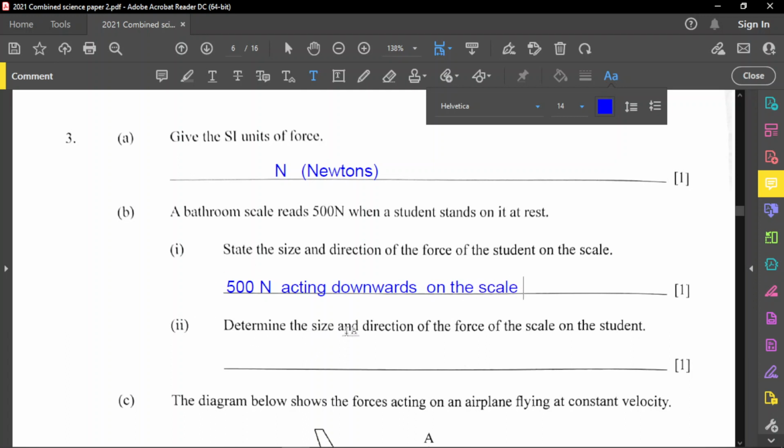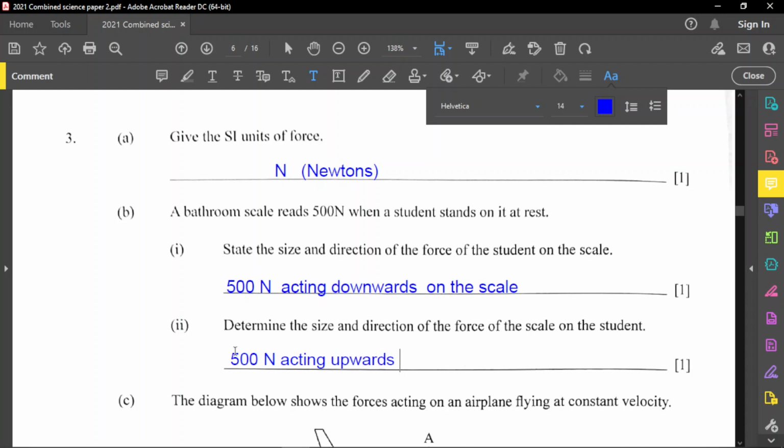Now for part 2, determine the size and direction of the force of the scale on the student. Remember Newton's third law of motion, which states that to every action there's an equal and opposite reaction. If object A acts on object B with a certain force, then object B acts on object A with the same force but in the opposite direction. So the scale will also act on the student with 500 newtons, but upwards. They act oppositely from each other.